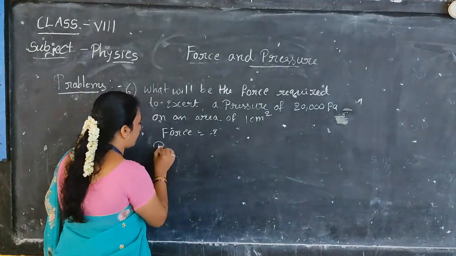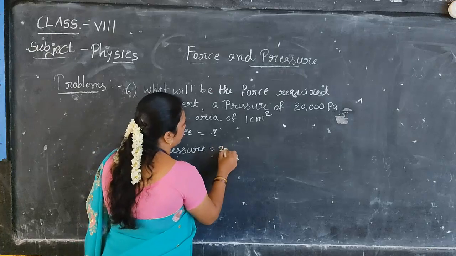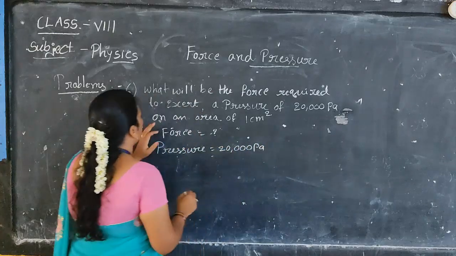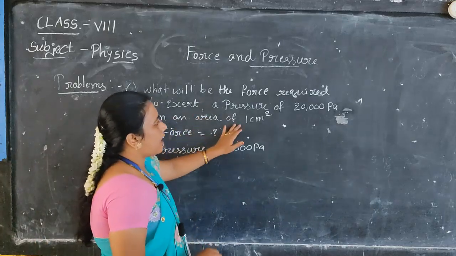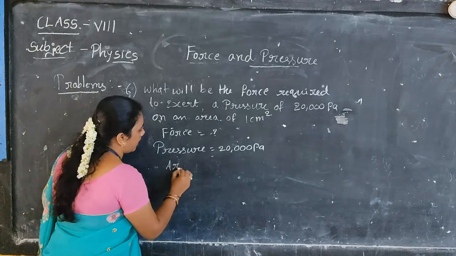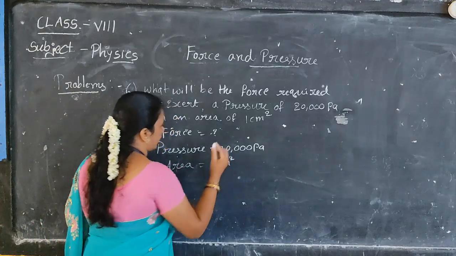So here pressure is given. Pressure is equal to 20,000 Pascals on an area of 1 centimeter square. So area is equal to 1 centimeter square.